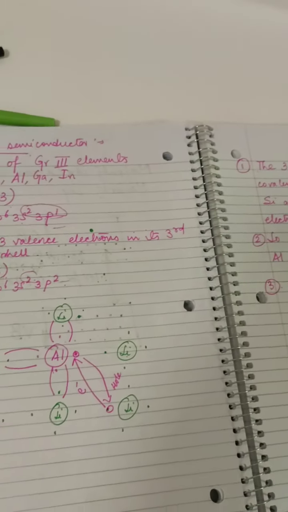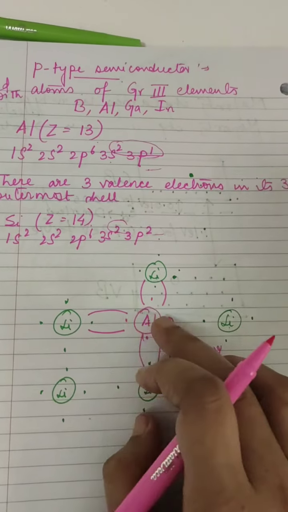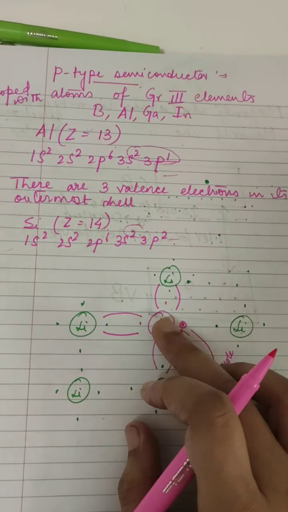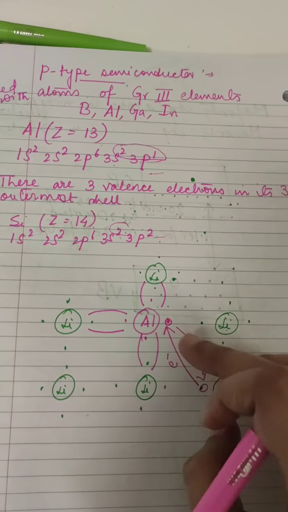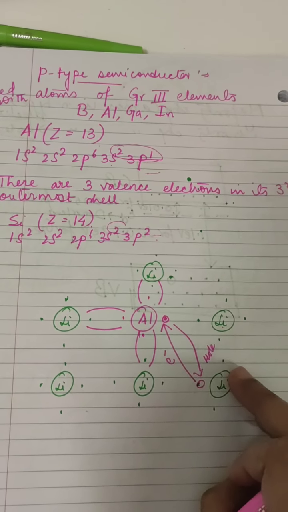Now, the trivalent foreign atom, that is the aluminium atom. The aluminium atom becomes effectively negatively charged when it shares an electron, the fourth electron, with the neighboring silicon atom.